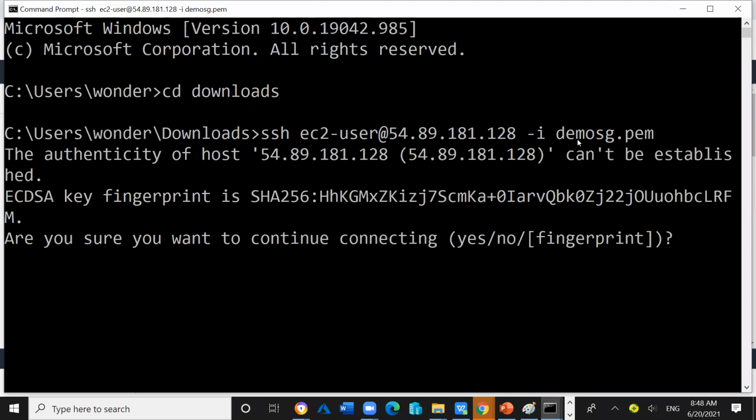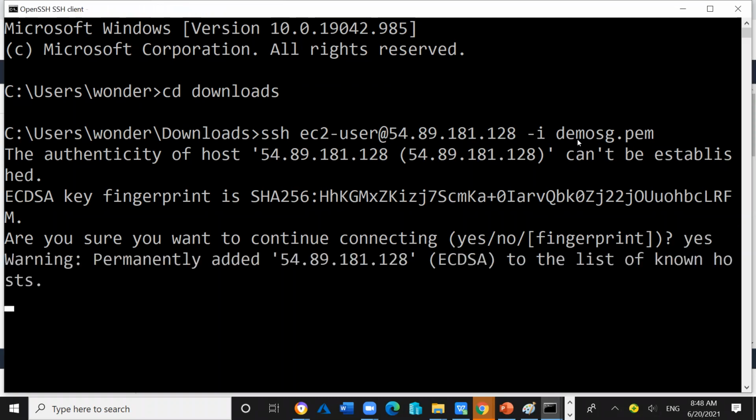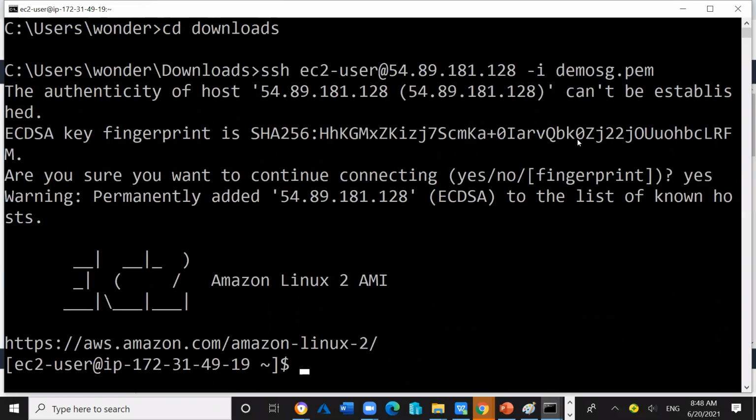Enter. You can see the connection is ready. Just type yes. You got the successful connectivity. The connection has been established between the server and the client computer.